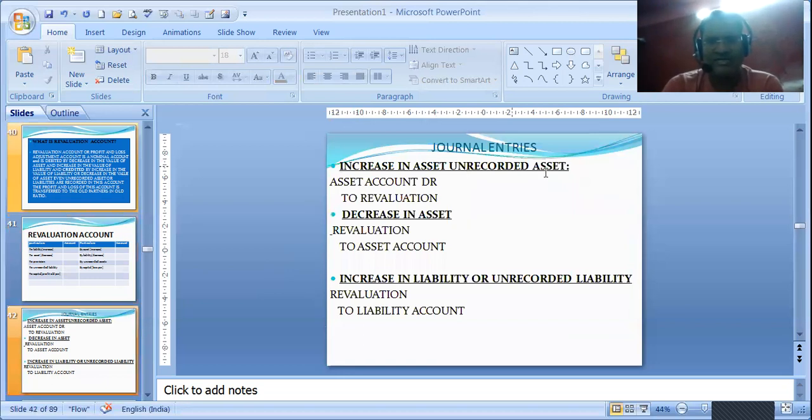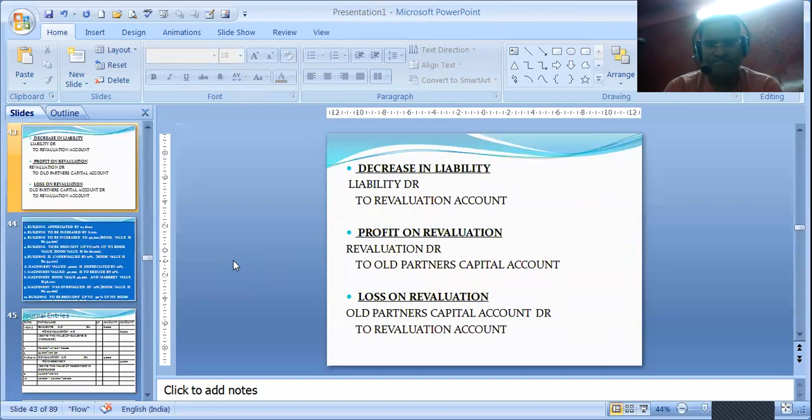For an increase in assets or an unrecorded asset, the journal entry is asset account debit to revaluation, and for a decrease in asset, revaluation to asset account. Similarly, for an increase in liability, revaluation to liability, and for an unrecorded liability also revaluation to liability. For a decrease in liability, liability to revaluation. And for profit on revaluation, just now we have done revaluation to old partners capital account, and for loss, old partners capital account to revaluation account.